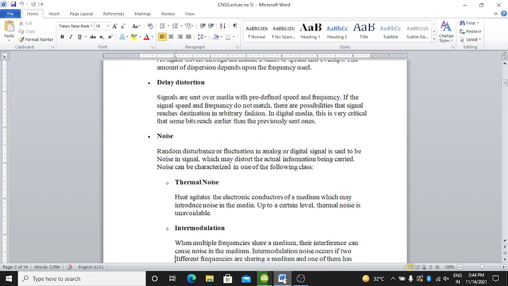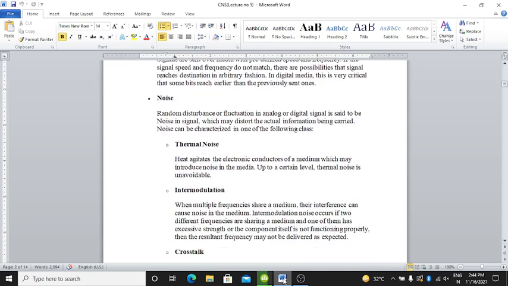Next is noise. Random disturbance or fluctuation in an analog or digital signal is said to be noise in the signal, which may distort the actual information being carried. Noise can be characterized in one of the following classes: thermal noise, intermodulation, and crosstalk.